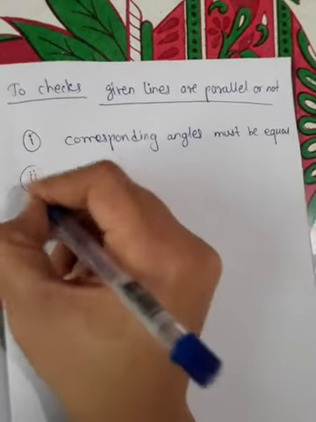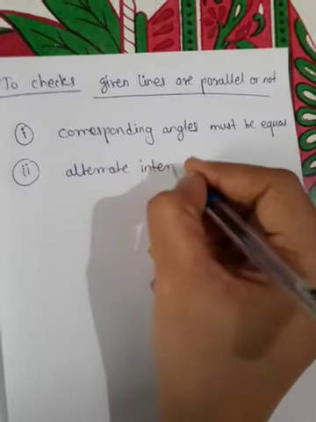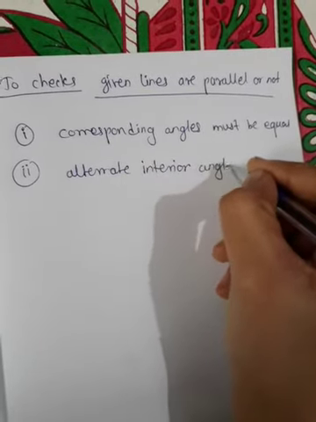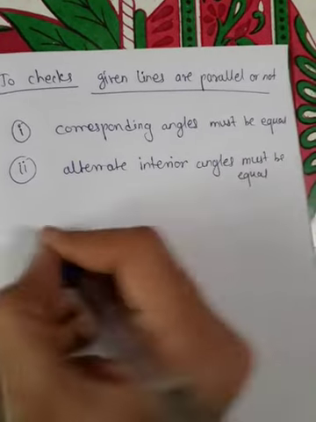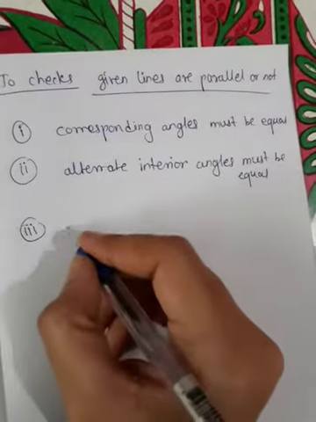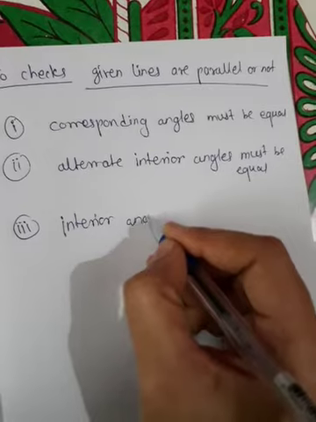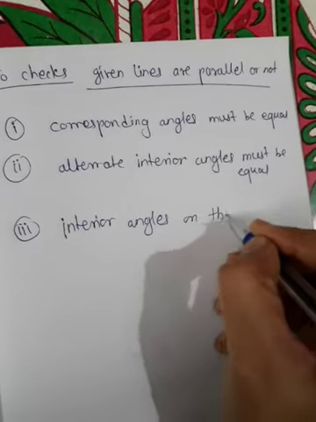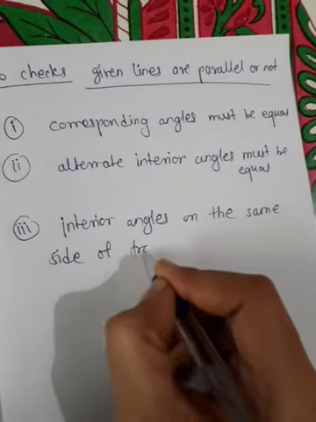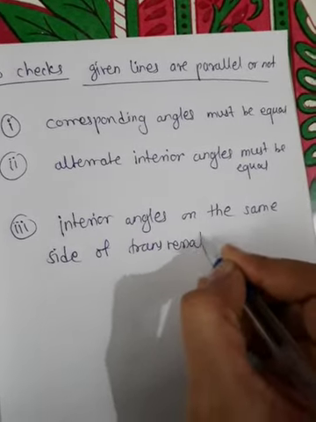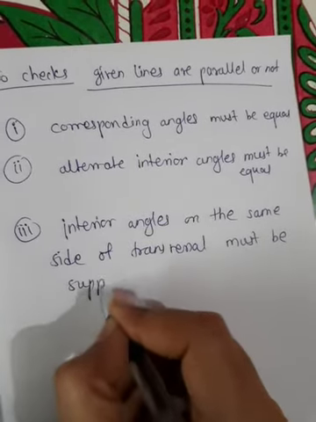Second, alternate interior angles must be equal. And third, the interior angles on the same side of the transversal must be supplementary. Supplementary means their sum must be 180.